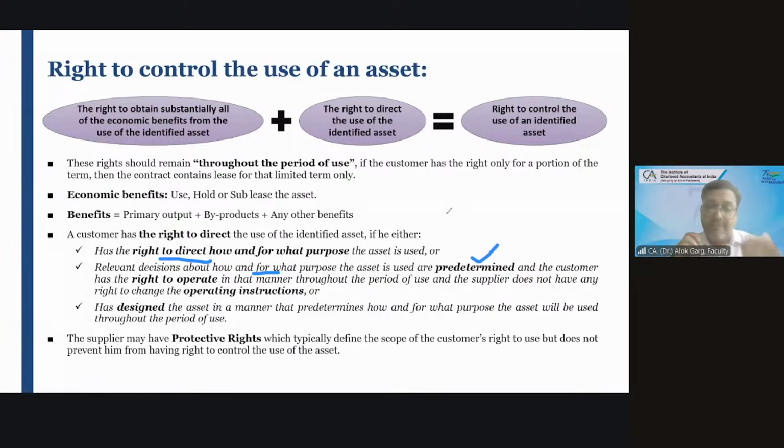So even if it is predetermined how the asset is going to be used and for what purpose the asset is going to be used, and according to that, the asset is getting operated, and the supplier, the lessor, does not have a right to change the operating instruction in future, then you can also say that the lessee has a right to direct the use of the identified asset.